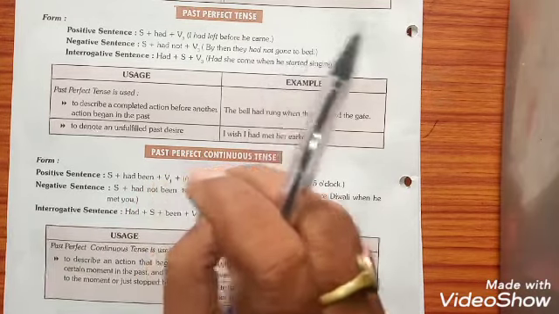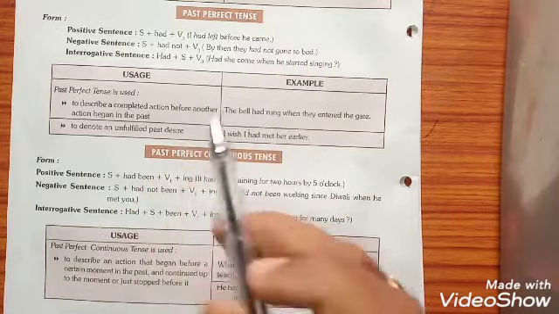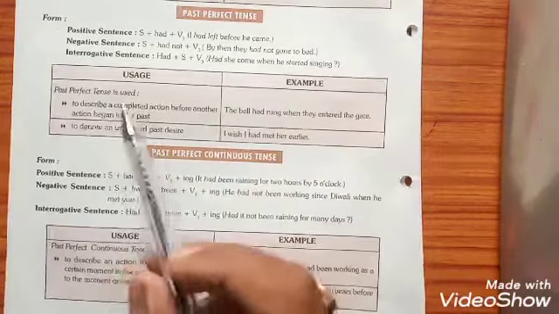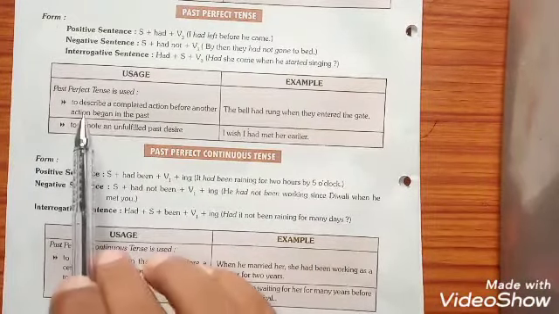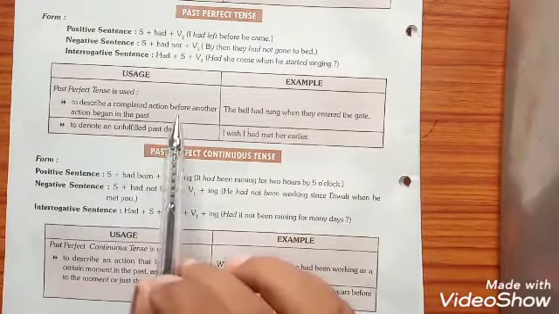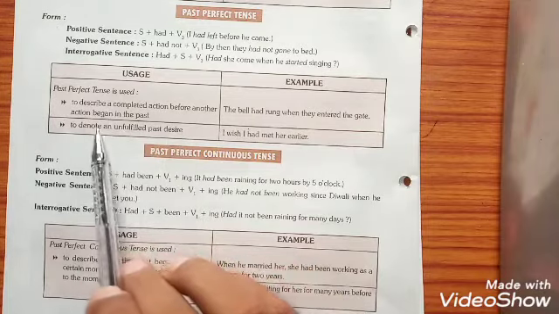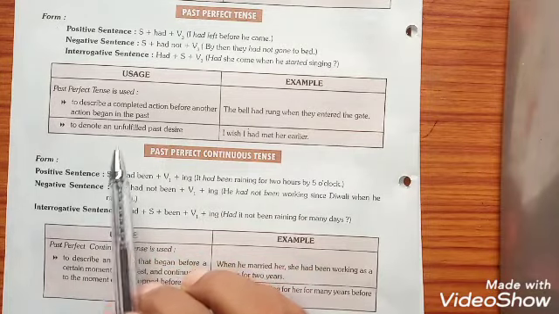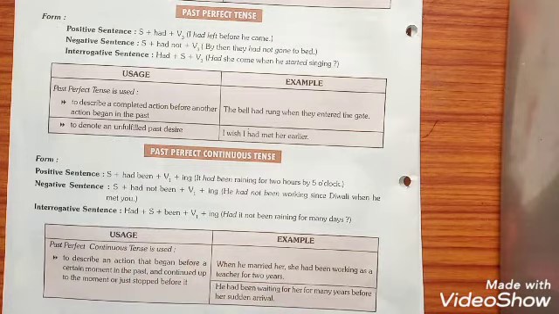Students, I have already stated that past tense has been given much importance from the examination point of view. Its special uses: past perfect tense is used to describe a completed action before another action began in the past. When 2 actions in the past happen in such a way that one action is completed before another action is going to start,